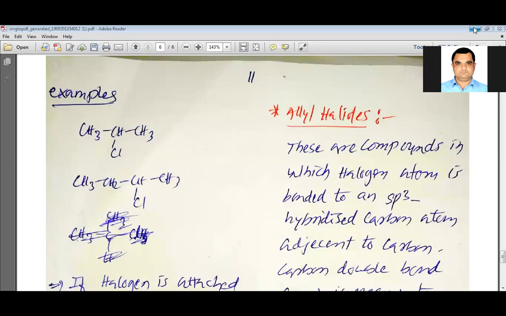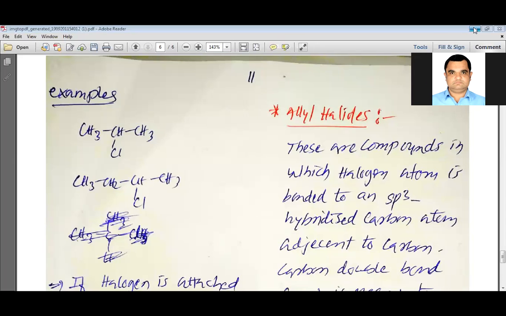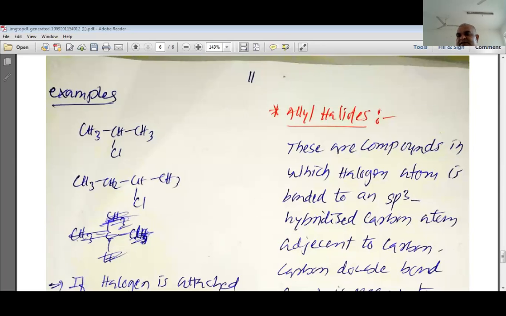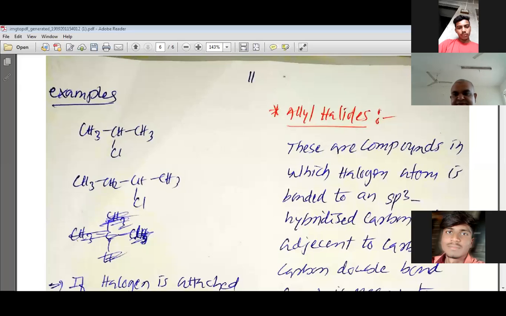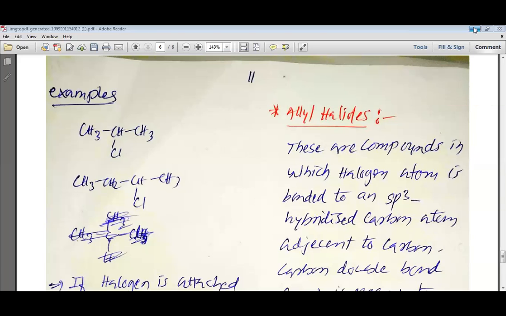Tell me the definition of primary, secondary and tertiary alkyl halides, my dear students. All of you, please. If not all of you, then at least one of you.